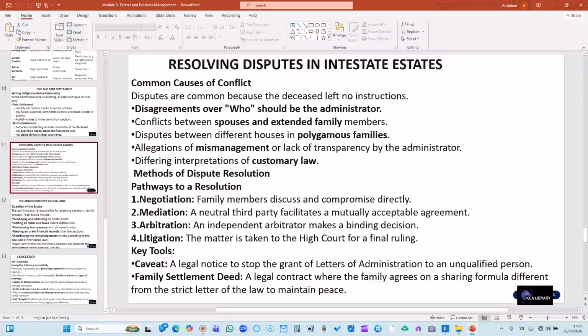Then we have another method known as arbitration. Here, an independent arbitrator makes a binding decision. We have litigation, which involves taking the matter to court, to the High Court, for a final ruling. The key tools include a caveat, a legal notice to stop the grant of letter of administration to an unqualified person. Family settlement deed, a legal contract where the family agrees on a sharing formula different from the strict letter of the law to maintain peace.